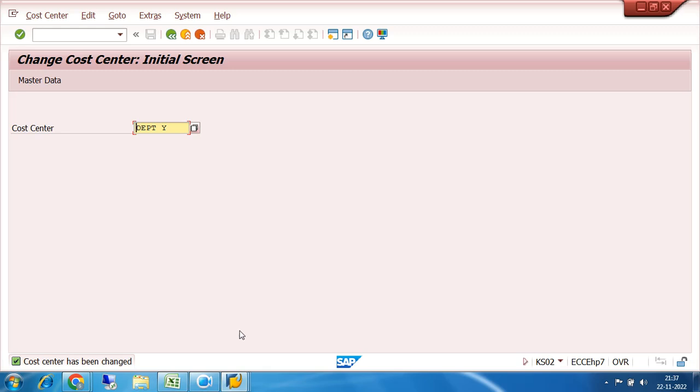So once my basic master data of costing or controlling has been created, then I can demonstrate the document splitting concept in financial accounting. See, in previous classes, whatever entries I passed in financial accounting were very simple entries in FI without any account assignment object. What is the meaning of account assignment object?